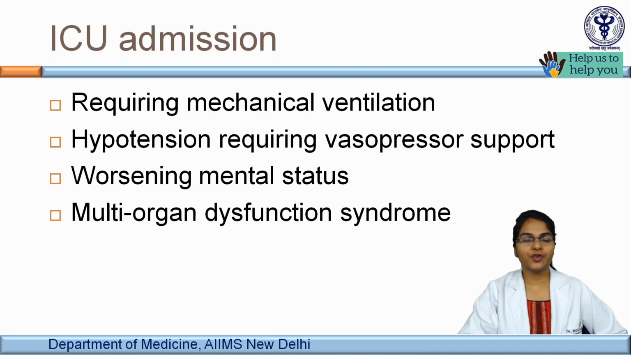So till now we saw how to manage a hospitalized patient. So when does a patient require ICU care? Those patients requiring mechanical ventilation, hypotension requiring vasopressor support, worsening mental status, or in the presence of multi-organ dysfunction syndrome. Now, when does a patient require mechanical ventilation?